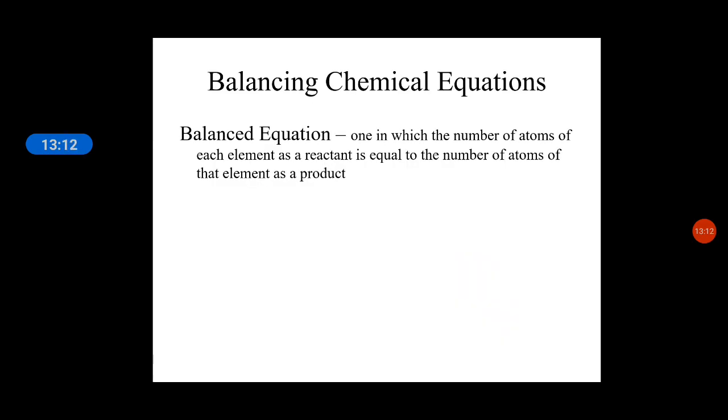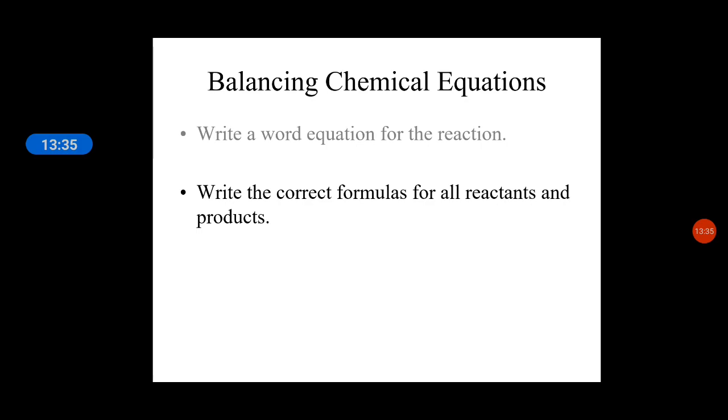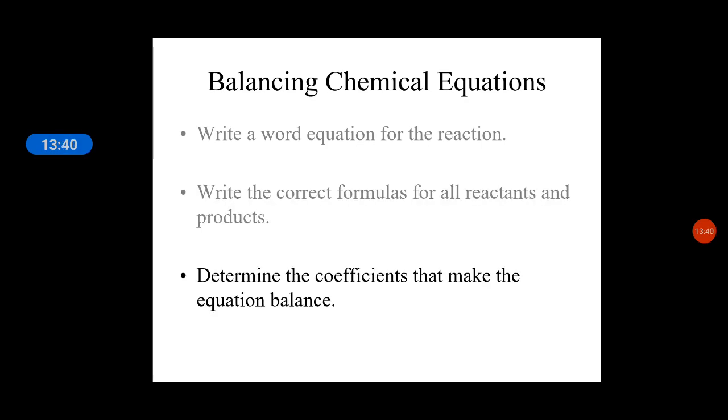Now when we talk about balancing a chemical equation, a balanced equation is one in which the number of atoms of each element in the reactants is equal to the number of atoms of the element in the products. Balancing a chemical equation: number 1, write a word equation for the reaction I have shown you. Number 2, write the correct formula for all reactants and products. Number 3, determine the coefficients that make the equation balanced.